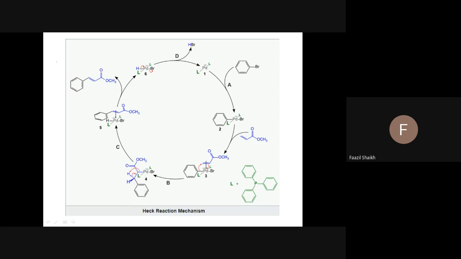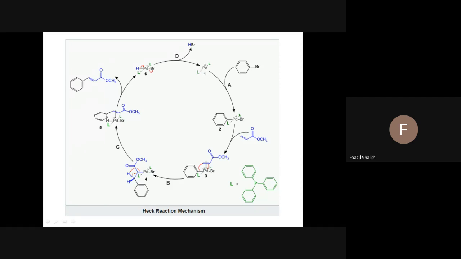So now, what is this? The first step, we can say, is an addition, an insertion reaction. Aryl halide reacts with the palladium catalyst, and there is formation of an adduct, and that adduct interacts with the alkene, and then the alkene brings about the rearrangement or transfer of the aryl group to the terminal carbon of the alkene.